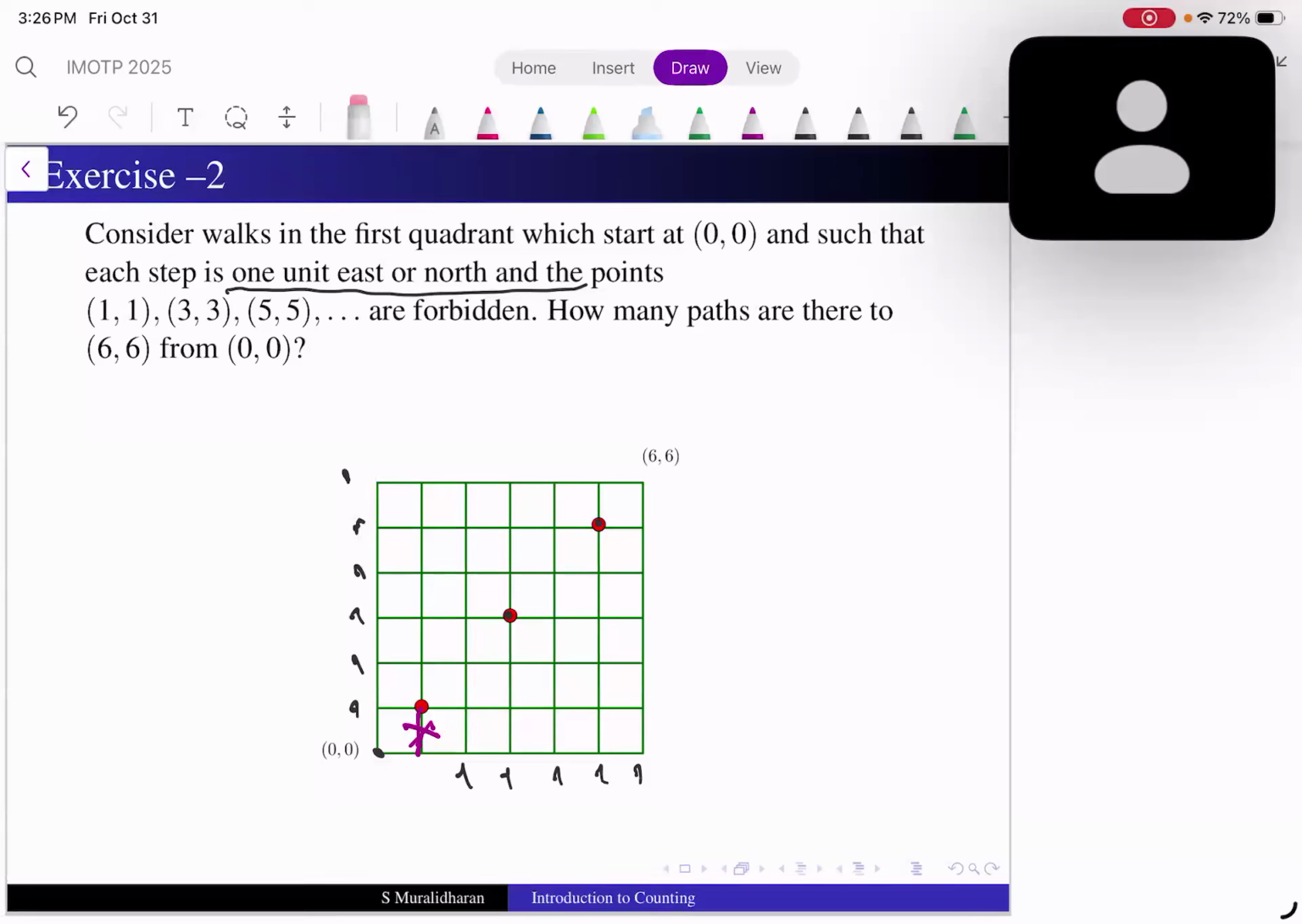So let us say these are all ponds. If you go there, you will get sunk in the pond. So I can't do this. I have to avoid those ponds.